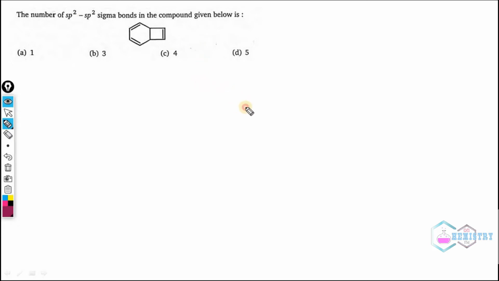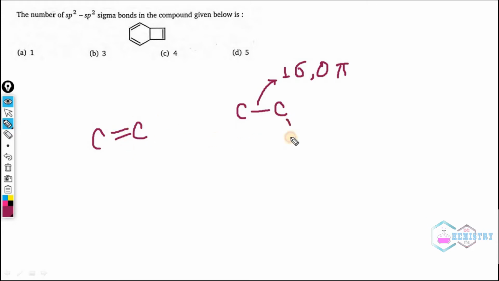Now there are three types of carbon-carbon bond. There is the single bond, which has 1 sigma and 0 pi bond. Another one is the carbon-carbon double bond. In the single bond case the carbon is sp3 hybridized, both the carbons. In the double bond case the carbon is sp2 hybridized, and there is 1 sigma bond and 1 pi bond.